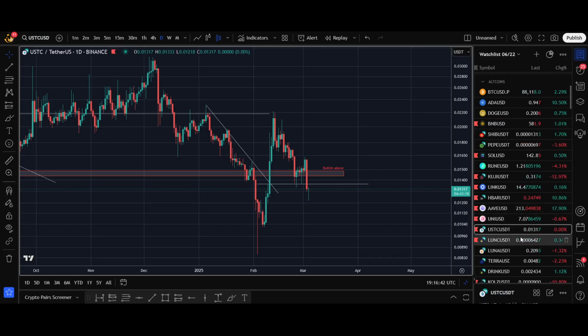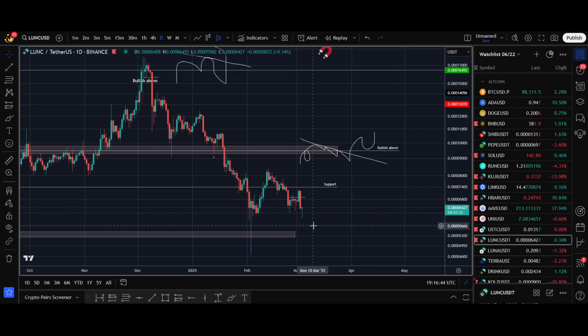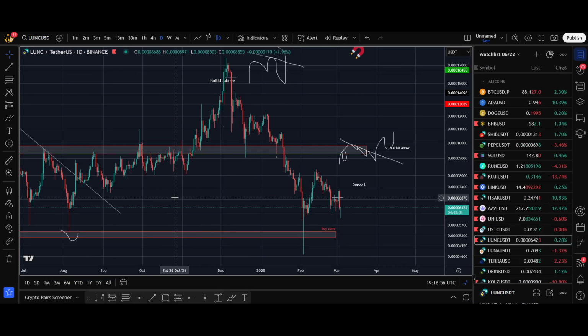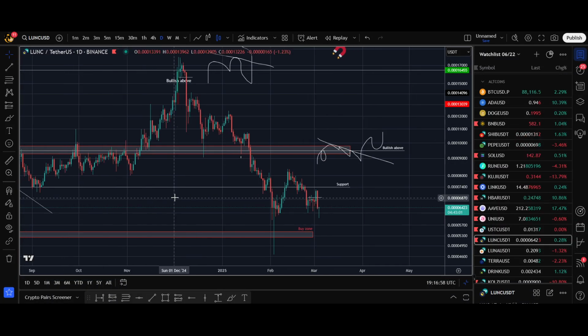One other point I want to make, coming back to Luna Classic: we can see Luna Classic price hasn't been impacted as much, which is good. But one thing I do want to say is that Luna Classic's biggest trading pair is with USDT. So if USDT is not there, a lot of trading volume from Europe is not going to be there, and that isn't great.